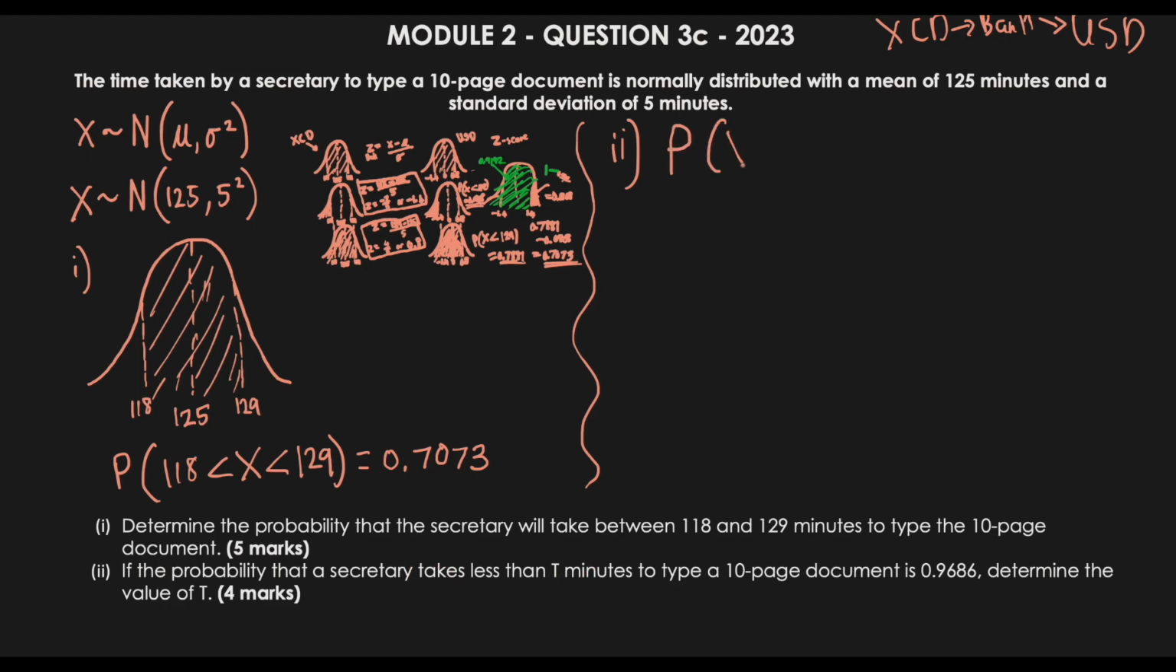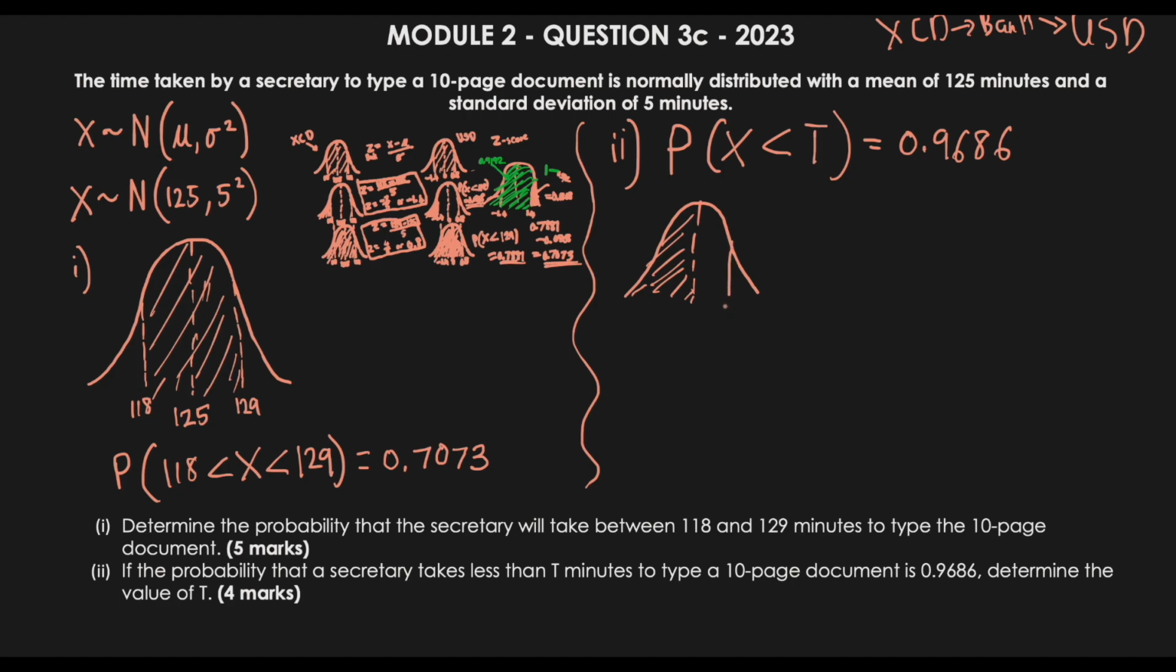This one says that the probability that a secretary takes less than t minutes. We don't know what t minutes is, but we know that it represents 0.9686. If I want to sketch that on a diagram, remember we said earlier, anything under here represents 50%. I was saying less than, so we know we're going to be shading to the left. This says 0.9686, so this has to be more than 50%, or more than 0.5. So therefore my t cannot be on the left side here. It has to be somewhere over here.